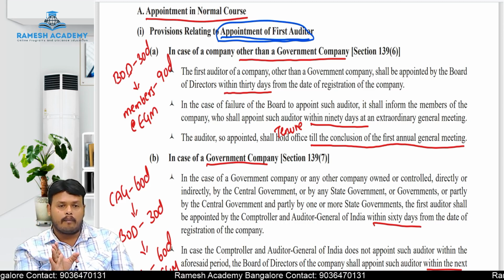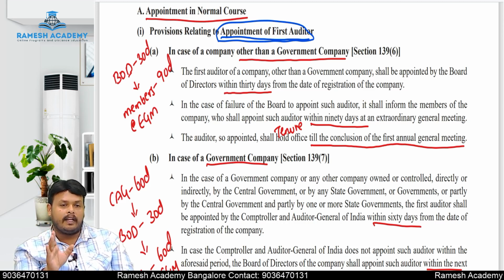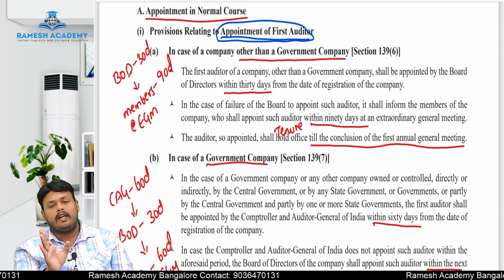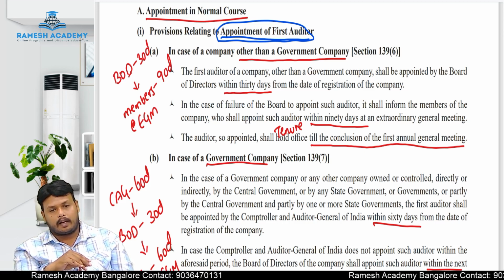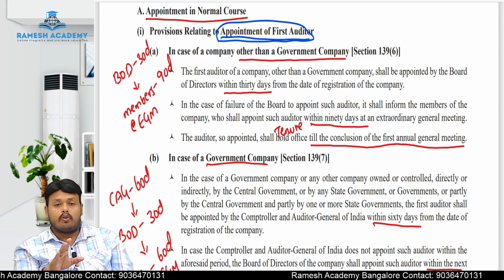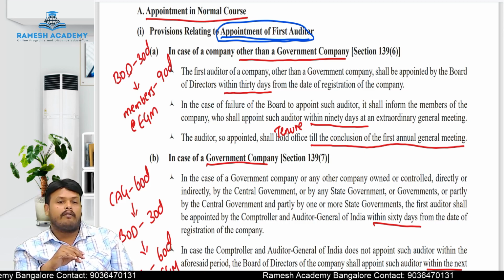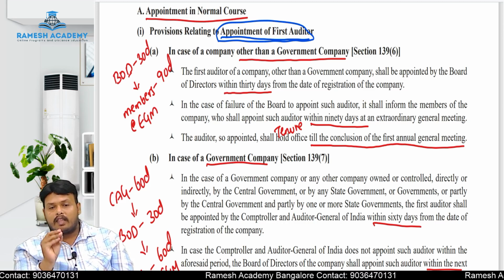In the case of a government company, the first auditor will be appointed by the Controller and Audit General of India within 60 days from the date of registration of a company. And if the Controller and Audit General fails to appoint the first auditor, next the board of directors will be appointing within 30 days.